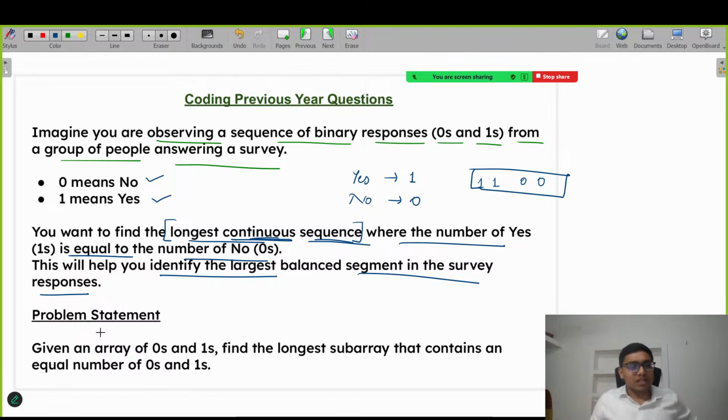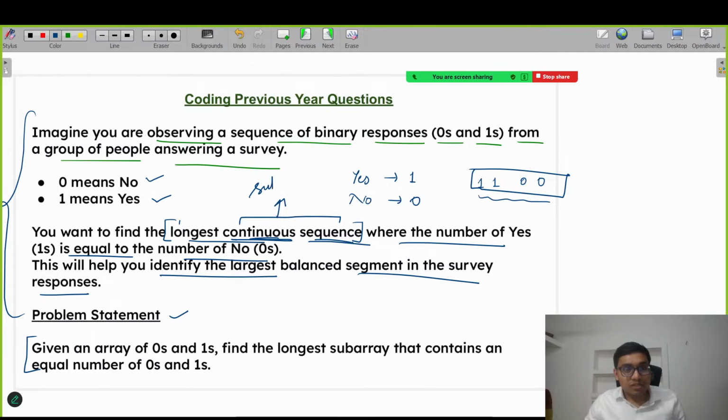In technical terms, the problem statement will look like this instead of the story format. The story format is also clear because it says we need to find the longest continuous sequence. What does continuous sequence mean? Subarray. I hope everyone knows the definition of subarray: a continuous sequence of elements in the array. So we need to find the longest subarray.